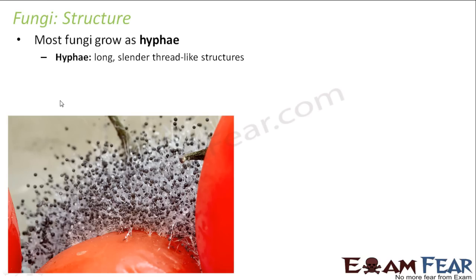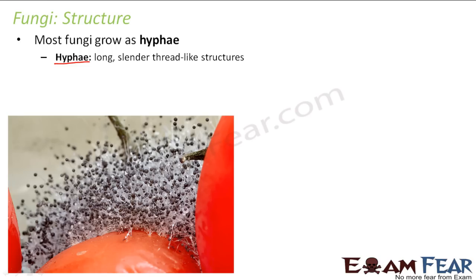Now most of the fungi grow as hyphae. What are hyphae? A new term here. Hyphae are long, slender, thread-like structures. Here you can see in this picture, this is a fungus, right? So what do you see? You see small white thread-like structures, and at the top you see a black blob kind of structure. That is what you can see from this figure.